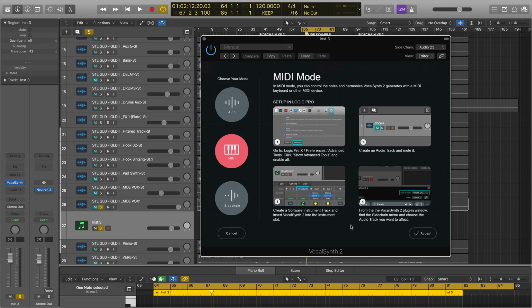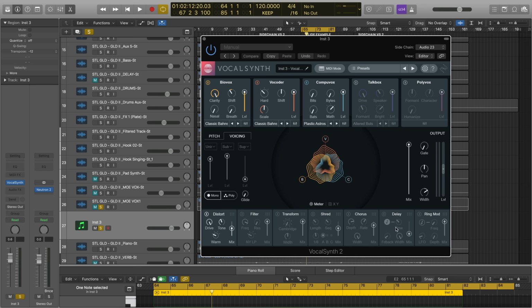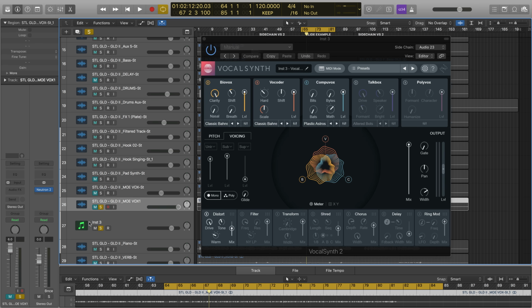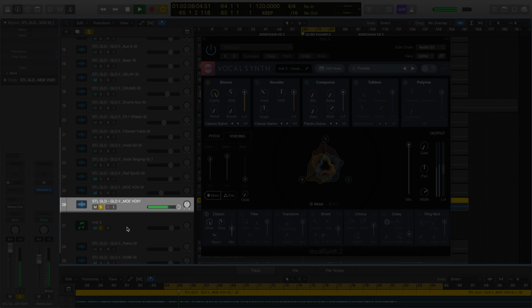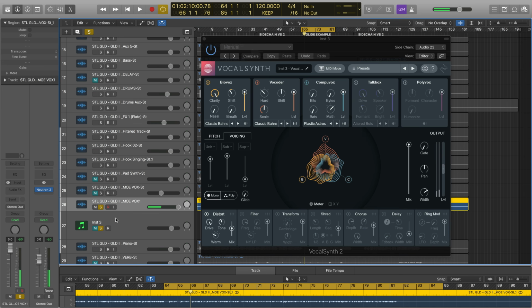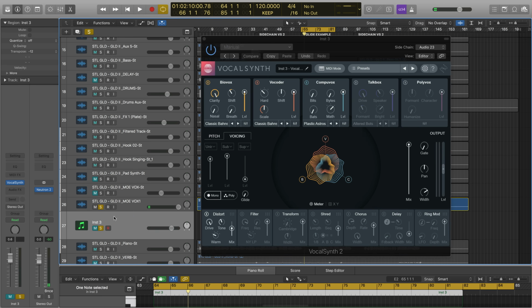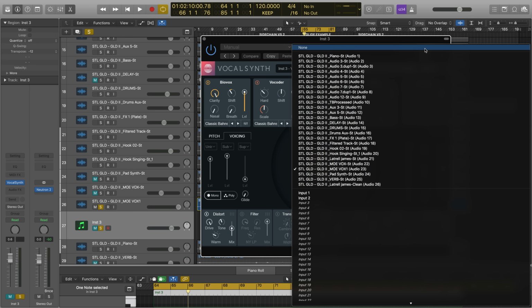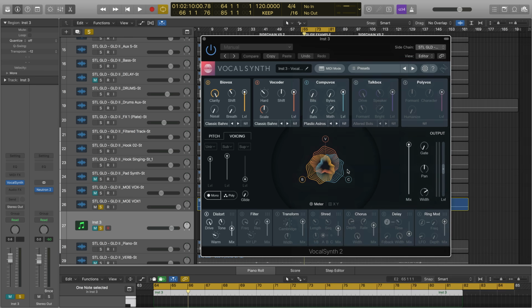So what I did to connect these two tracks was I decided that I wanted to play the MoVox 1 track. That's just the dry rap vocal. I am every animal. I am the teeth of cannibals. I set up a software instrument track, and then I threw VocalSynth on it. And then I went to the sidechain source in VocalSynth 2 and chose the MoVox 1 to be the track that I sidechained to. And there we go.